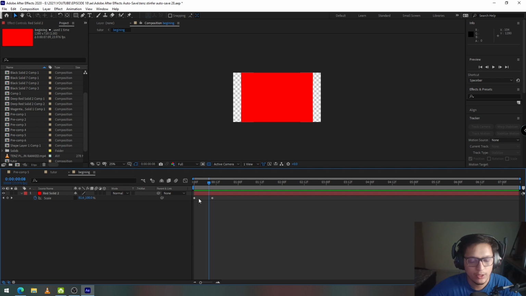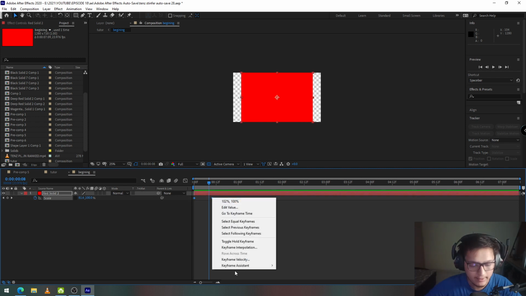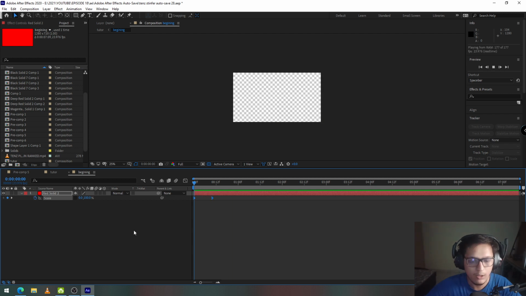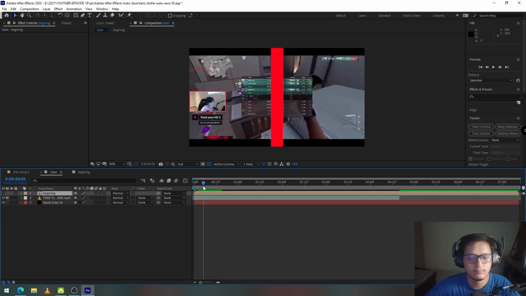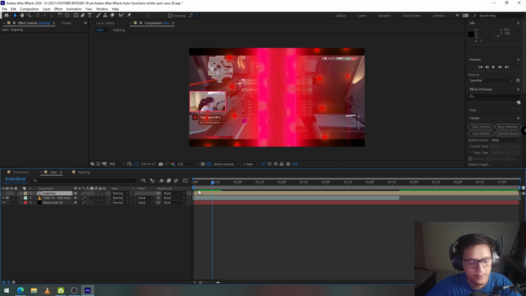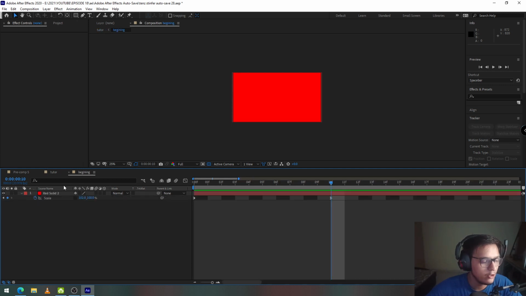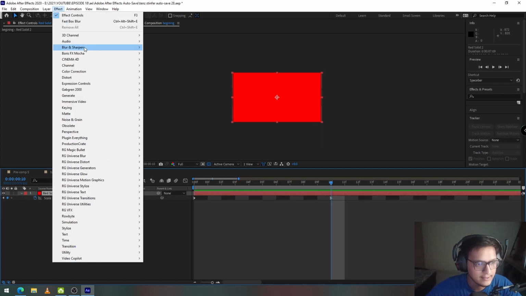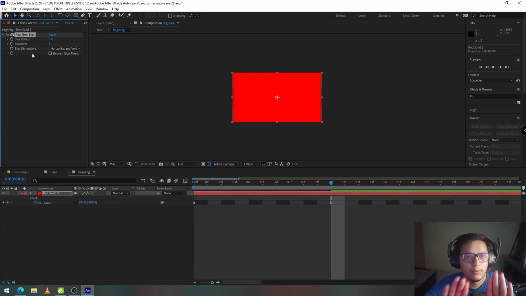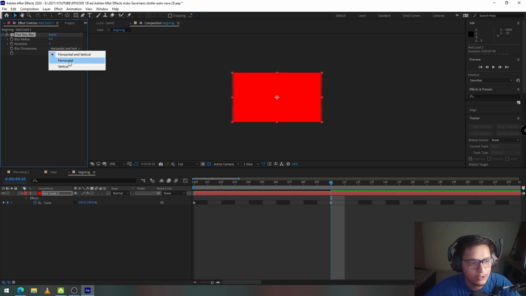Now you see these two keyframes right here. Select both of them, right click, go to keyframe assistant, and select easy ease in. This makes the animation a little smoother. You can see that when the red solid almost covers half of the screen, it starts to blur out at the edges over here. So I'm going to go into the beginning comp, select the red solid, go into effects, go into blur and sharpen, and select fast box blur. I only want the blur to happen in the horizontal direction, so I'm going to select blur dimensions and set it to horizontal.